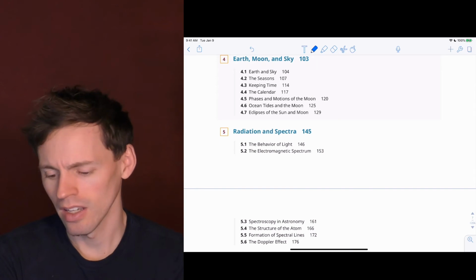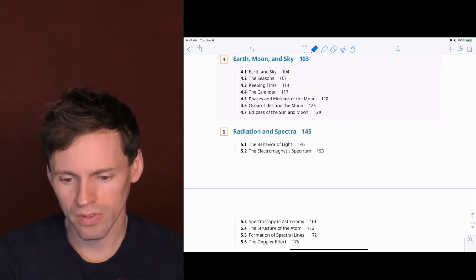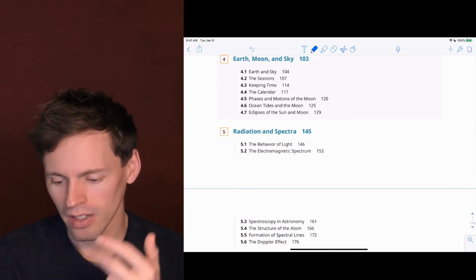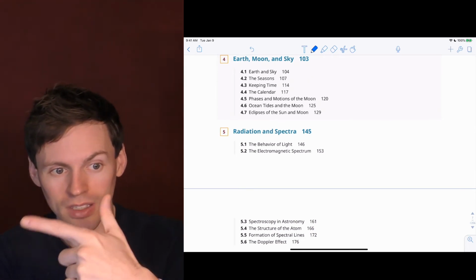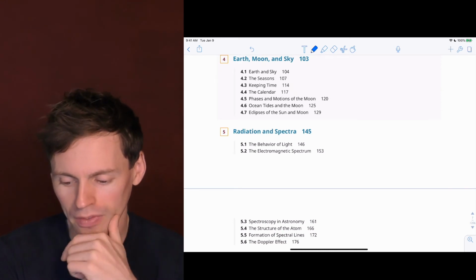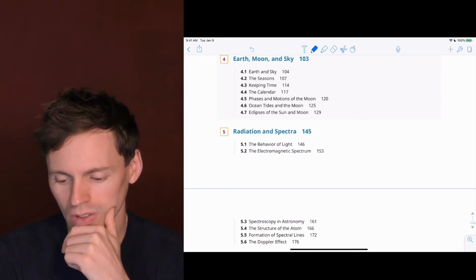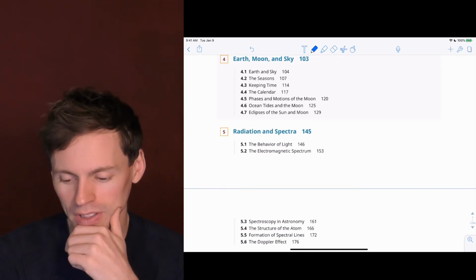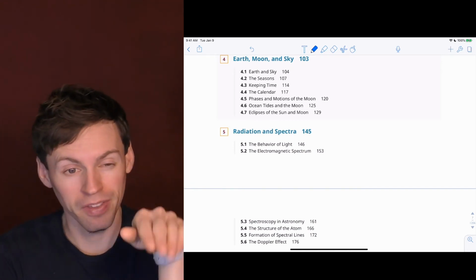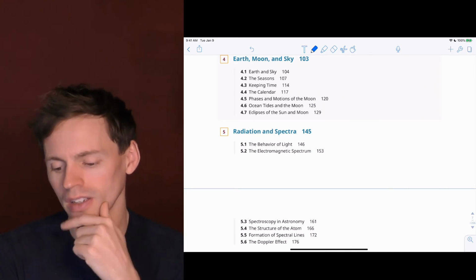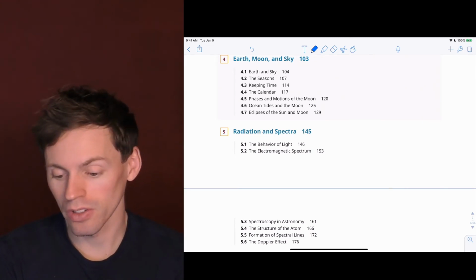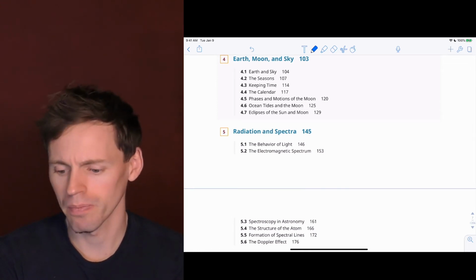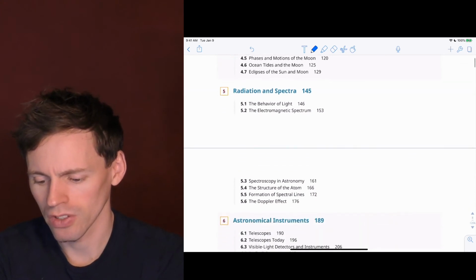And then eclipses. Why don't we have lunar eclipses every month? Why don't we have solar eclipses every month? That location of the moon, its orbit has a tilt as well by about 5 degrees off of Earth's orbit, and so that difference keeps it either out of the path of the sun or out of the shadow of the Earth. And then why, when there's a lunar eclipse, can the whole Earth experience it, whereas when there's a solar eclipse only certain parts of the Earth can experience it. So make sure you know all that.